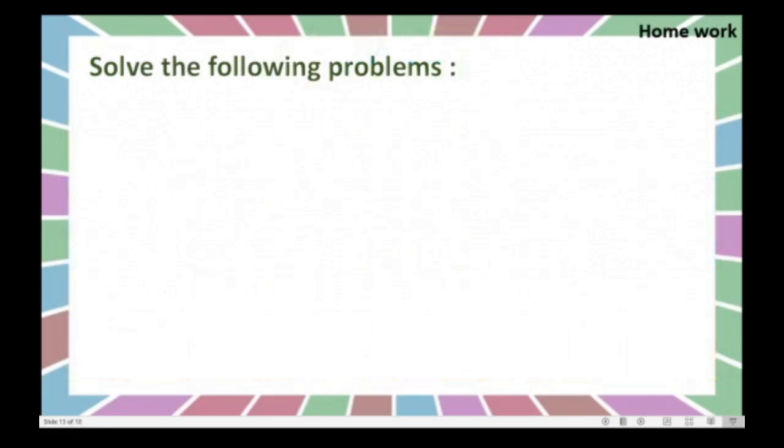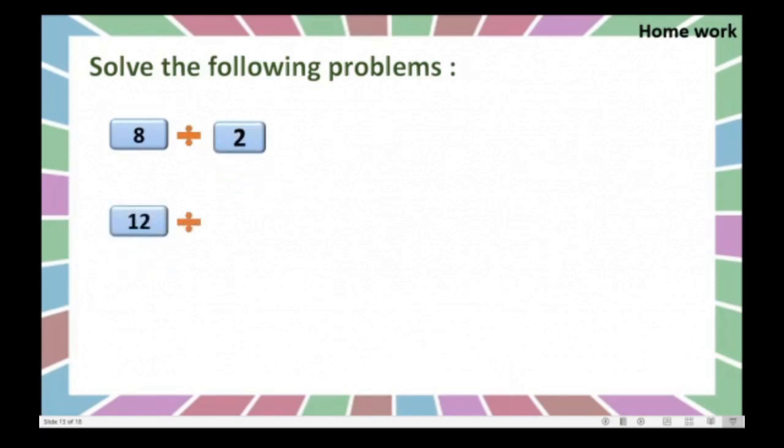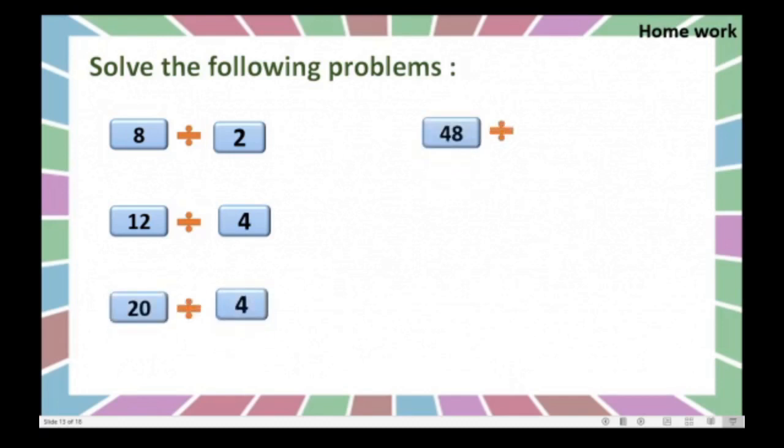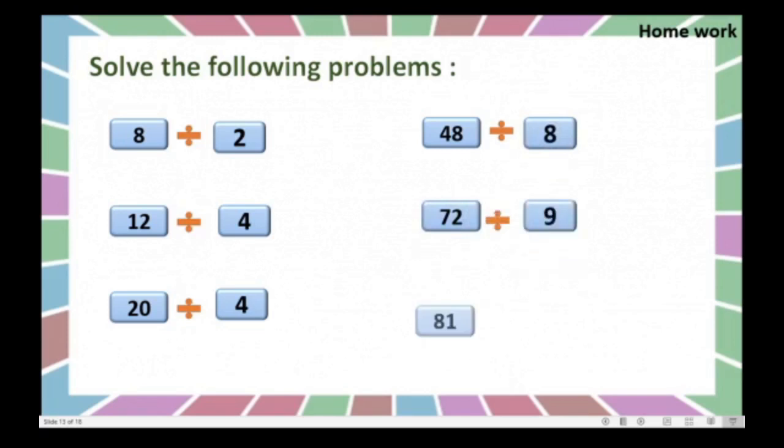Solve the following problems. See this. 8 divided by 2. How much? You have to tell me. Okay. First we will write the questions. Here we can see the 6 sums. Okay.